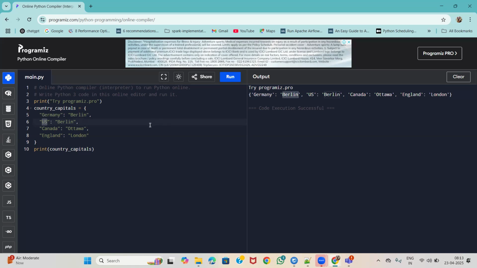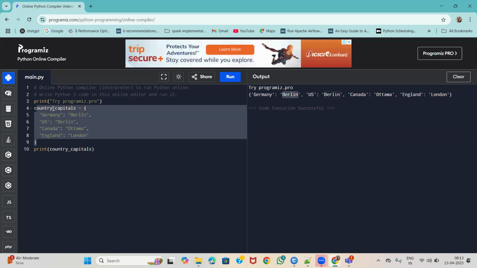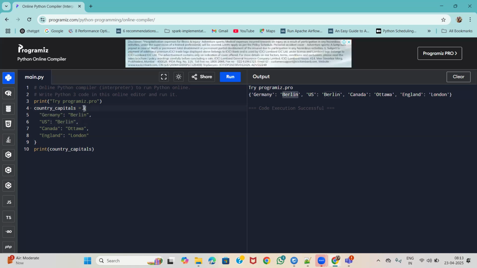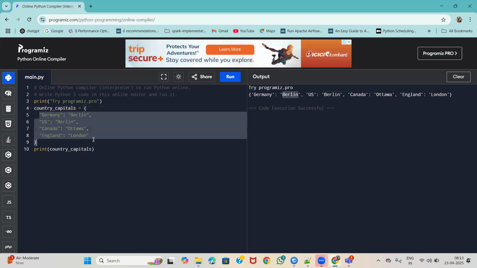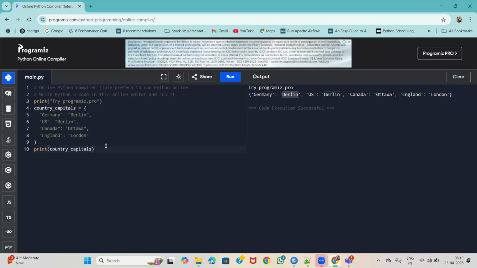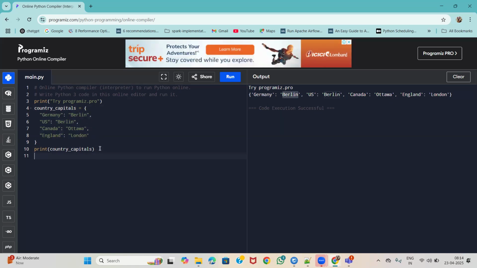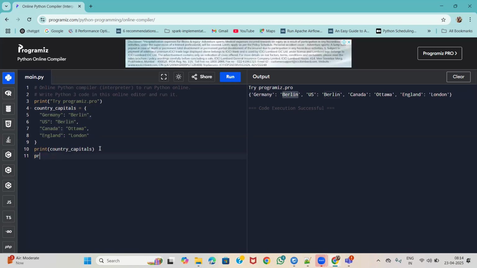Now for this dictionary, this is one way of creating a dictionary, consisting of four elements. We can create a dictionary another way, using the method called dict.